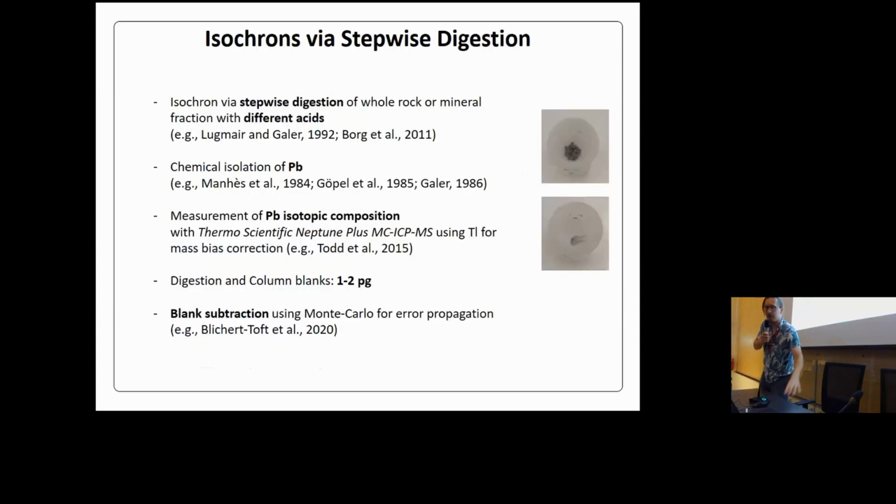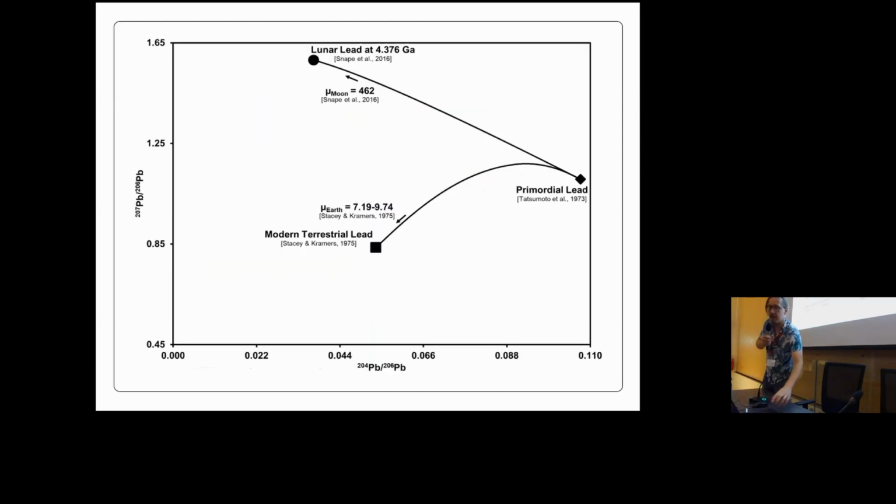Now, to the work that we did. We do a stepwise digestion of the sample, pulling out different lead components, chemically isolating them, then doing an isotopic analysis of the lead composition, some data reduction, and then we can plot it in a diagram like this. This is not yet the data, just the evolution of lead on different solar system bodies. You have the original lead from the beginning of the solar system, then the lower curve is how the lead composition evolved on Earth, and the upper curve how it evolved on the Moon.